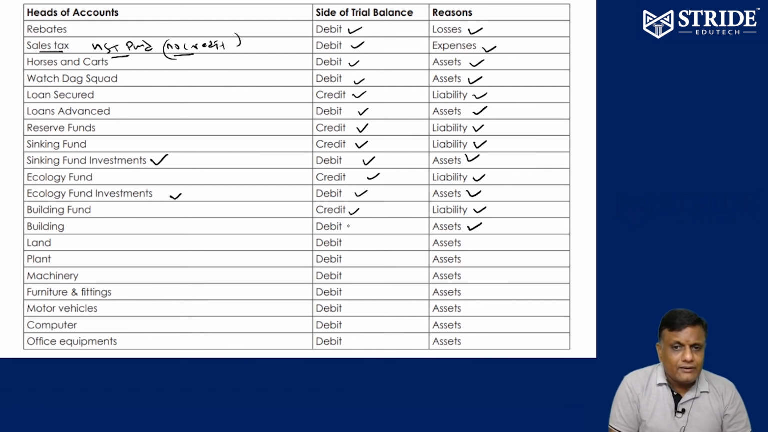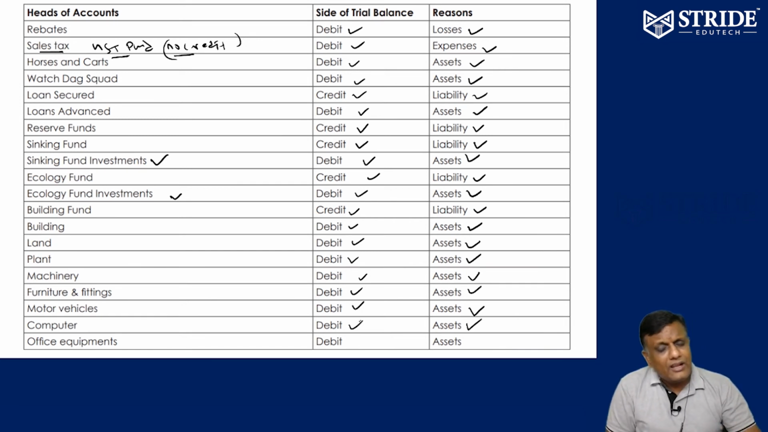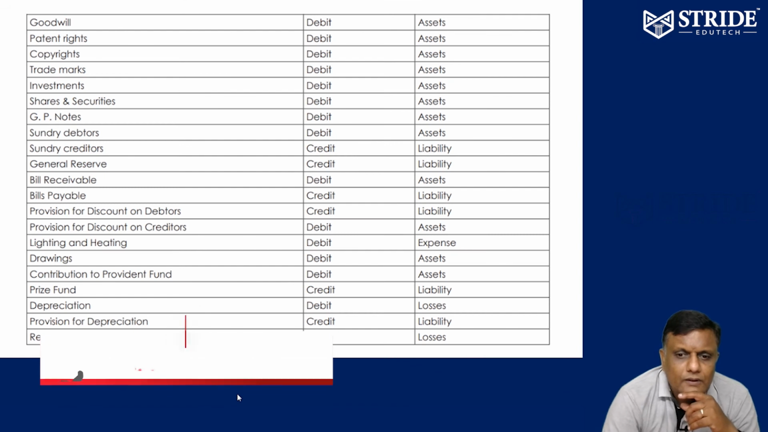Building, asset, debit. Land, asset, debit. Plant, asset, debit. Machinery, asset, debit. Furniture fitting, asset, debit. Motor vehicle, asset, debit. Computer, asset, debit. Any assets are always debit. Any liability, always credit. Office equipment, yes, we purchase office equipment, asset, therefore debit balance, that's it.